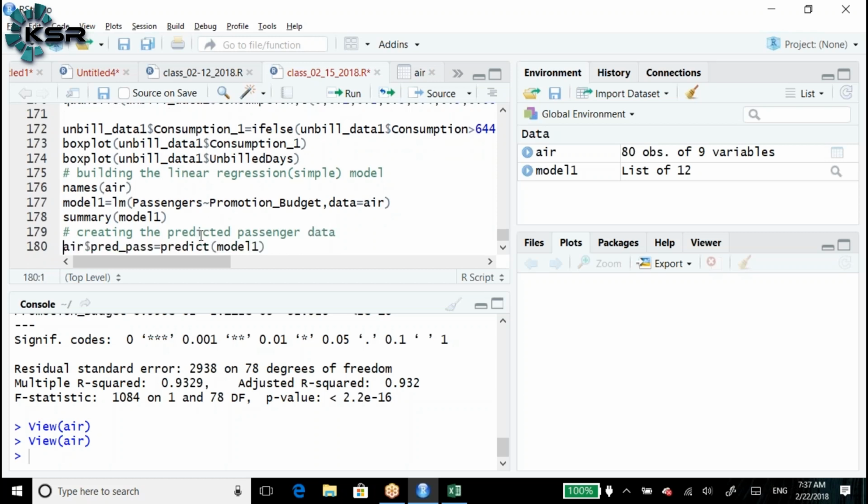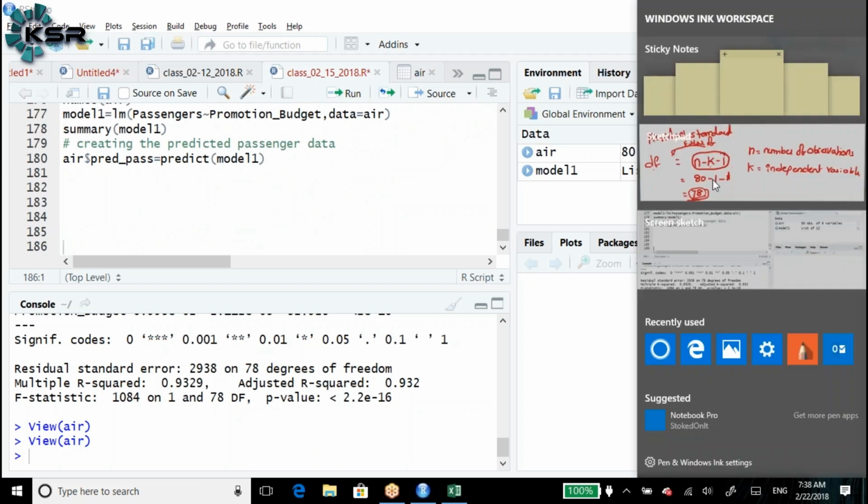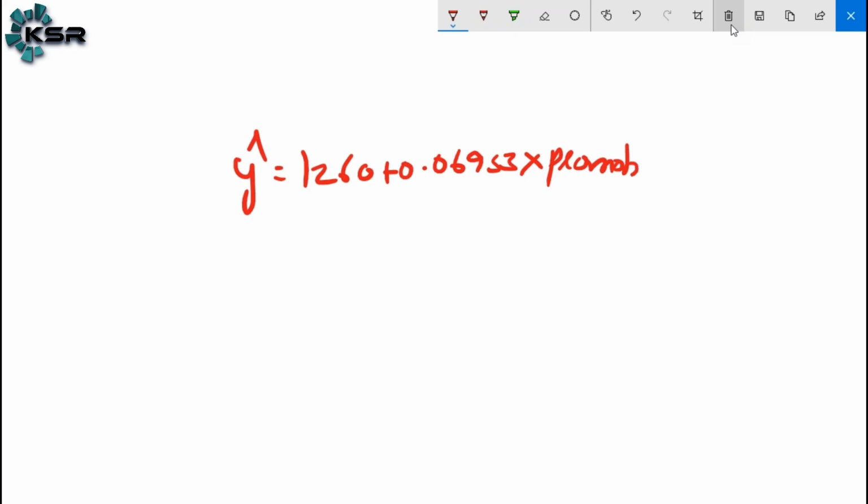So here the syntax is, here we need to create the air data set. In the air data set we are creating another variable, that is the predicted passengers. Air dollar predicted passengers is equal to predict, means we are predicting the model 1. What is model 1? It will take this equation, y hat is equal to 1260 plus 0.06953 into promotional budget. This equation it will consider.